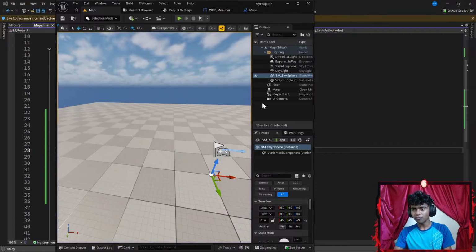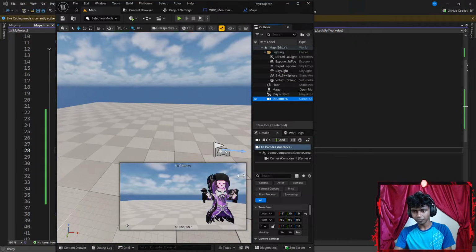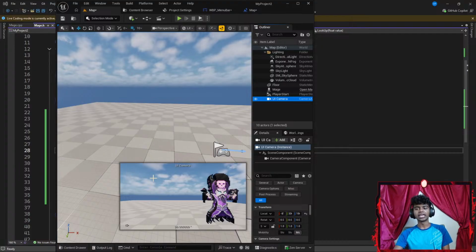But now, let's hit escape for the time being. I have my UI camera. My player is here. I want to disable my player's movement while the game is running. And initially, I want to have this camera on. So, now we finally get some ChatGPT up here.